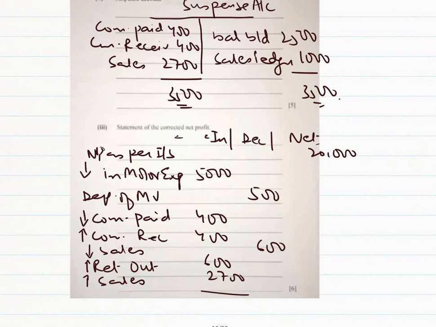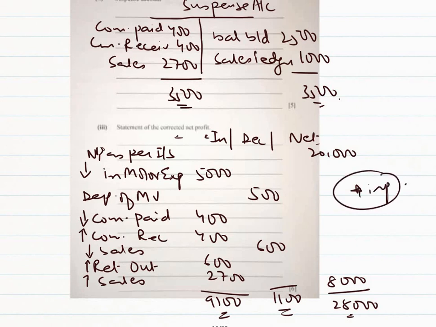If we look at increase 5,000, and this is like 6,000, then we have 6,400, 7,100, this is 9,100. Okay, and this is only 1,100. So if we subtract the two, we are getting a net increase of 8,000, and so our corrected net profit is 28,000. This is really important, and it can be tested again in the next upcoming exams.